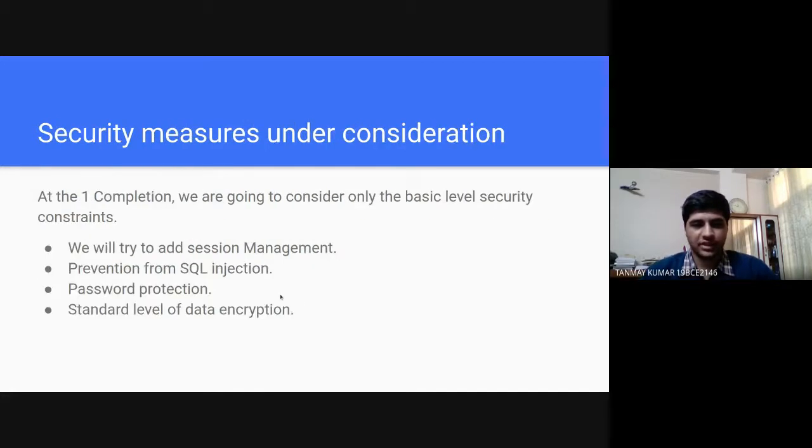These are the security measures we took under consideration. For now we were able to do the last three parts: prevention from SQL injection, password protection, and use of standard-level data encryption. We tried to work on the session management part, but it was getting a bit difficult, so it is still on hold.